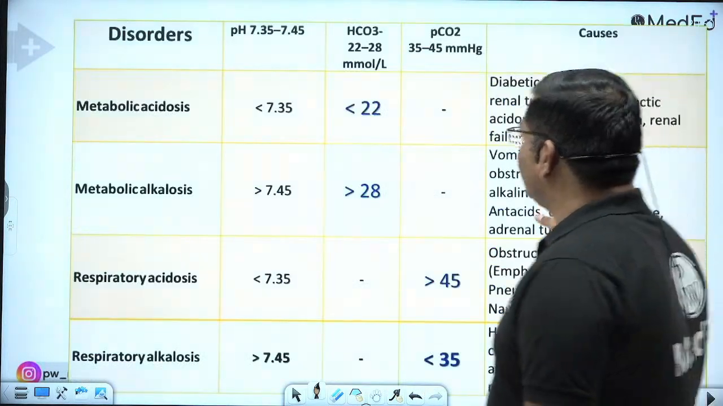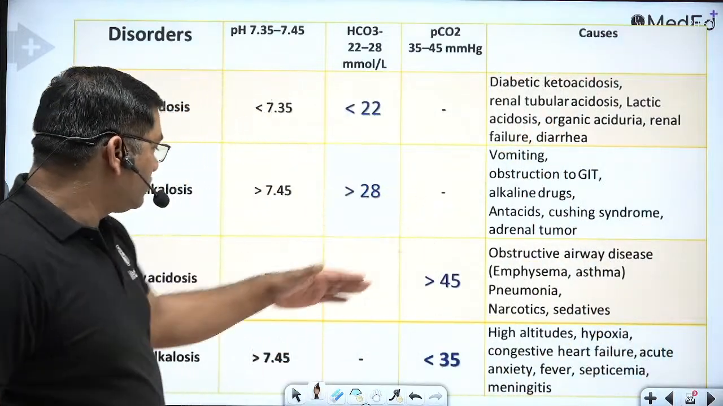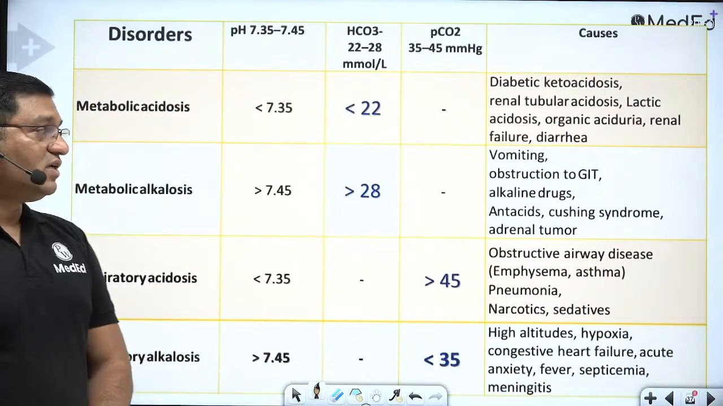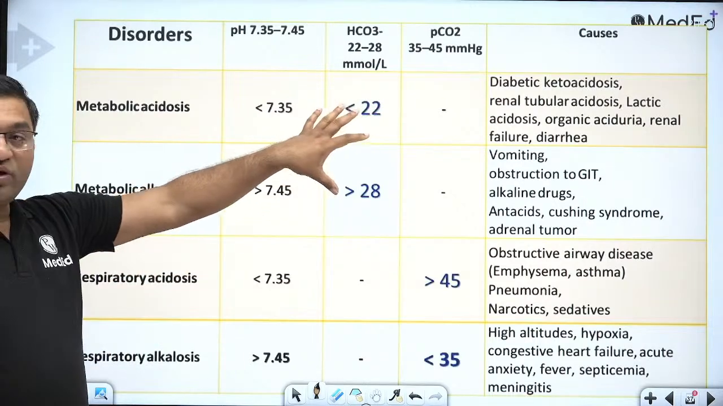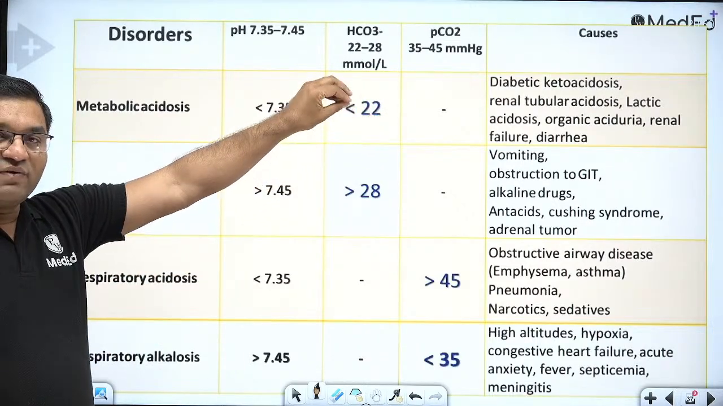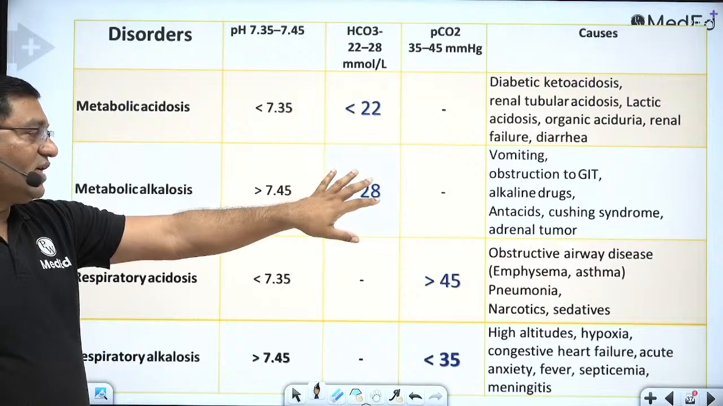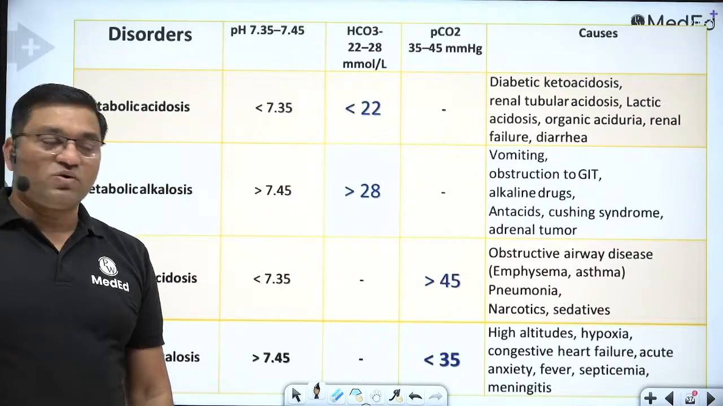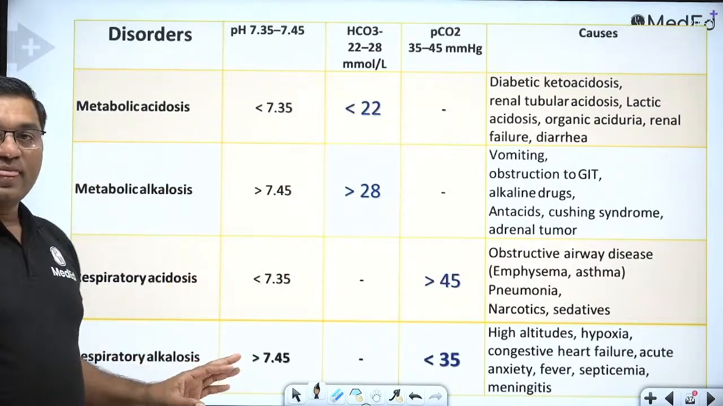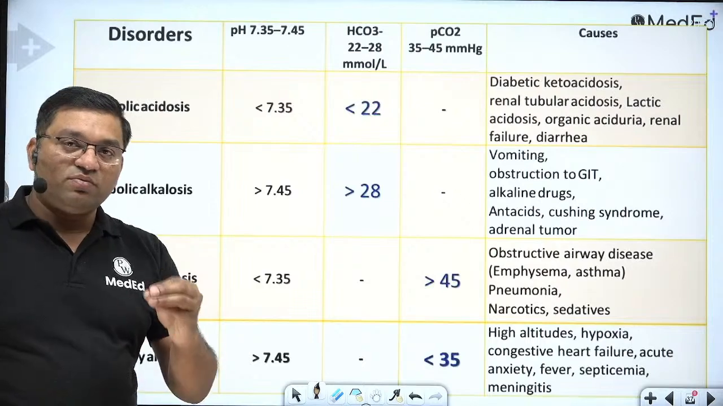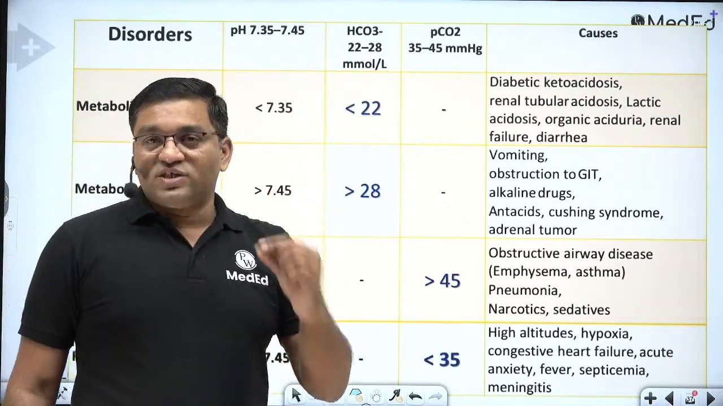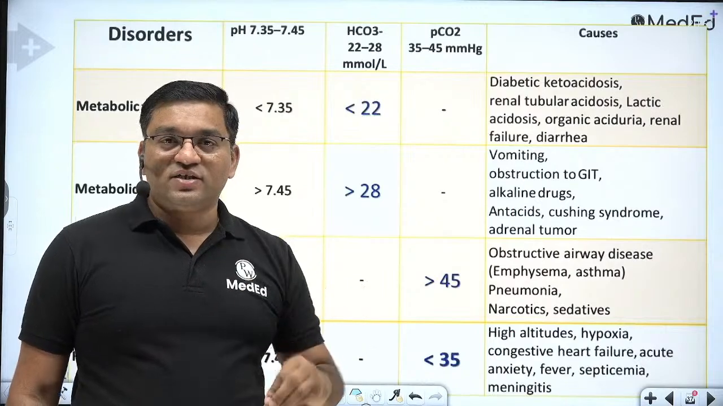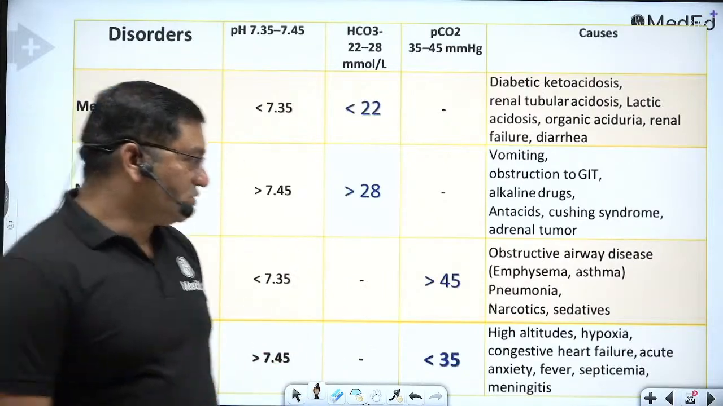And these are the causes of metabolic acidosis, metabolic alkalosis, respiratory acidosis, and respiratory alkalosis. In the metabolic component, the bicarbonate is important. Bicarbonate level decreases in metabolic acidosis and increases in metabolic alkalosis. In respiratory acidosis and alkalosis, the PCO2 is important. If PCO2, meaning carbonic acid, increases, it is respiratory acidosis; if carbonic acid decreases, it is respiratory alkalosis. These are the causes.